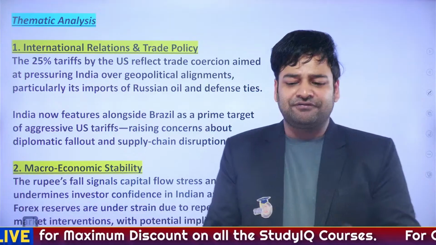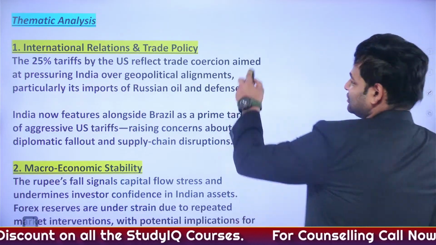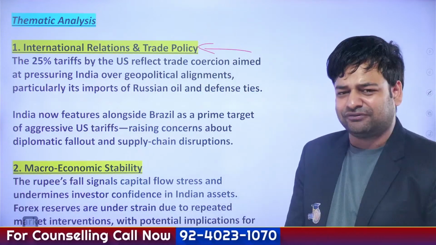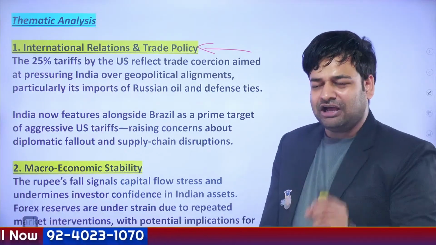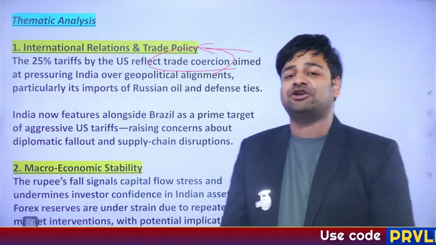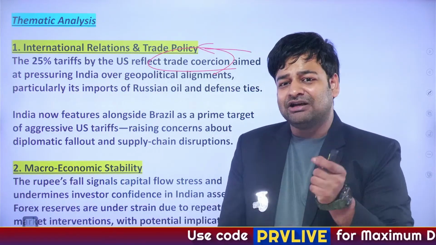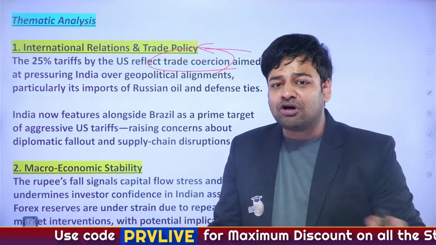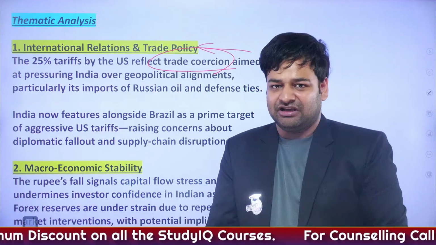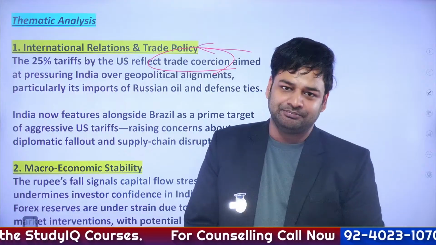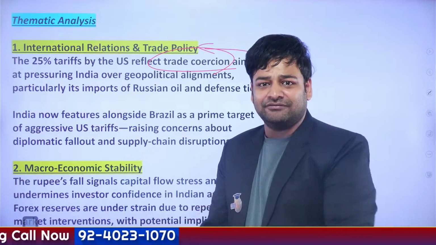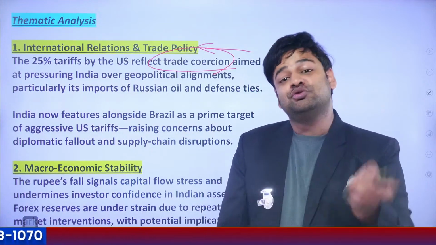So the next thing, when you talk about thematic analysis from the perspective of our examination, prelims as well as mains, the first thing we need to understand is international relations and trade policy. The 25% tariff, first of all, is nowhere justified. Still, the 25% tariff by the US reflects trade coercion. What the US is trying to do is have that level of dominance which no longer exists in the geopolitical world, when the world is already multipolar. If Mr. Trump is forgetting, let me remind him: it's not the 1990s era. You are in 2025. The bipolar world is gone. The unipolar world is also gone.